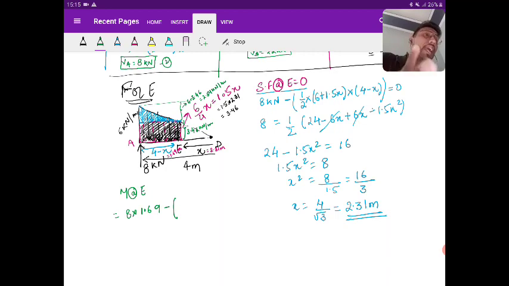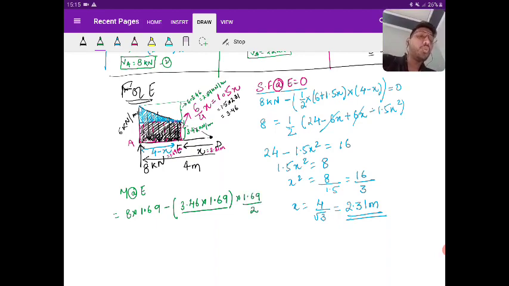That is 3.46 as the intensity and 1.69 as the width. So this is the total load due to UDL, and it will act at its centroid. What is the distance of the centroid from point E? Nothing but 1.69 by 2.